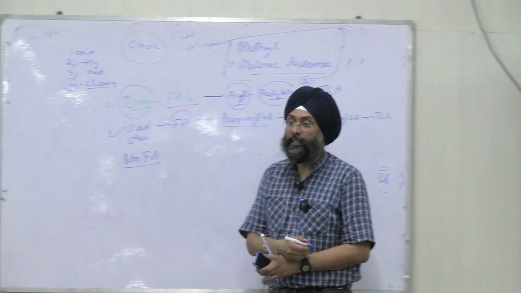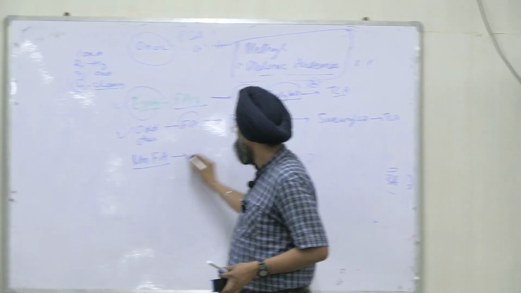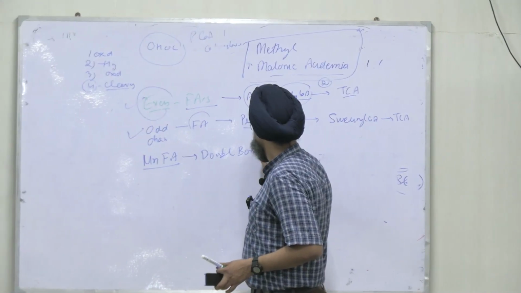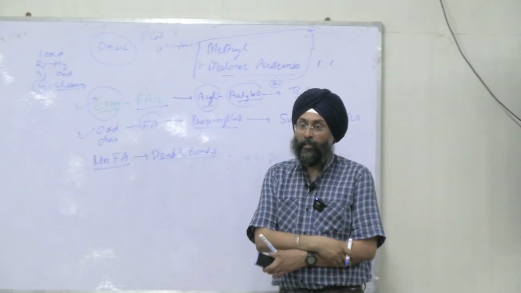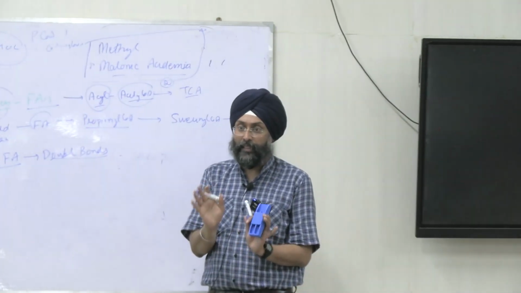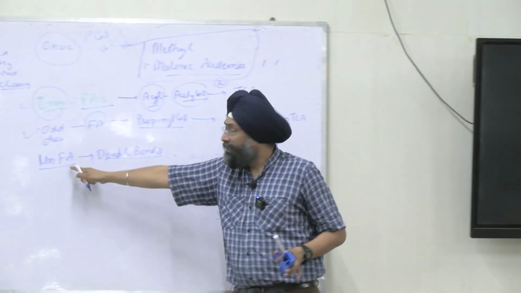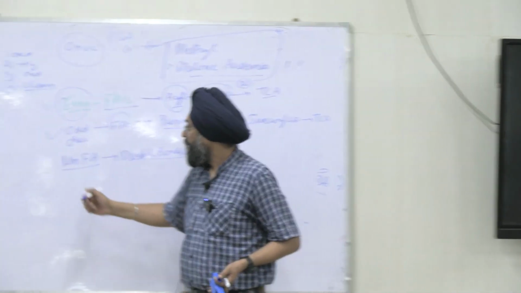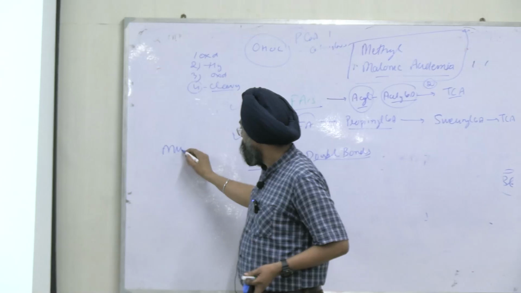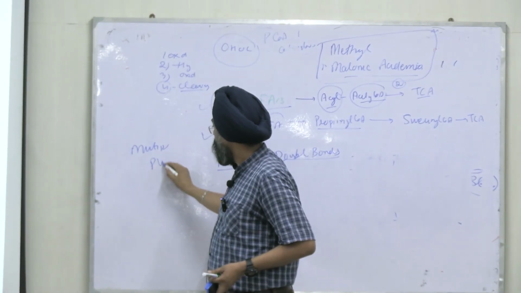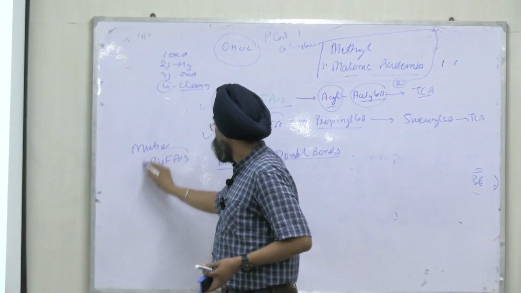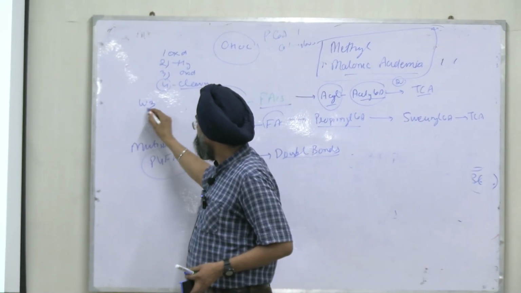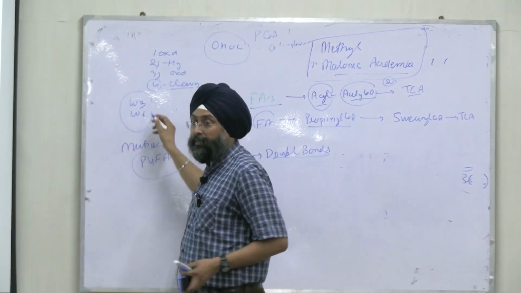Unsaturated fatty acid means they contain double bonds. It is clear now. You have studied in class 1 too. Unsaturated means they contain double bond. The fatty acid which contains a double bond is unsaturated, and if there are multiple double bonds, it is polyunsaturated fatty acids. Do you know omega-3 and omega-6 fatty acids? Do you know how to calculate?